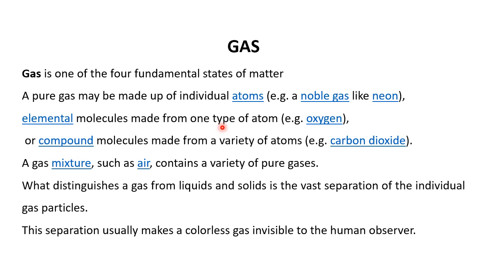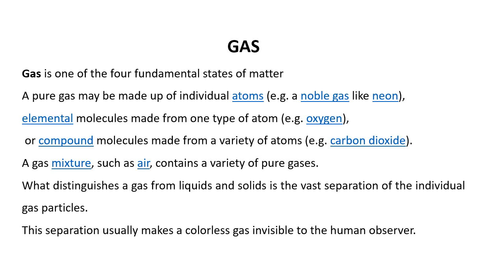Another type of gas is compound molecules, such as carbon dioxide. In carbon dioxide there is a carbon atom and two oxygen atoms. This combination also makes a gas. Carbon monoxide and carbon dioxide are examples of gases. There are also gas mixtures such as air.